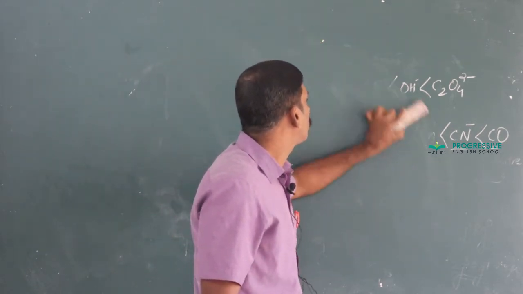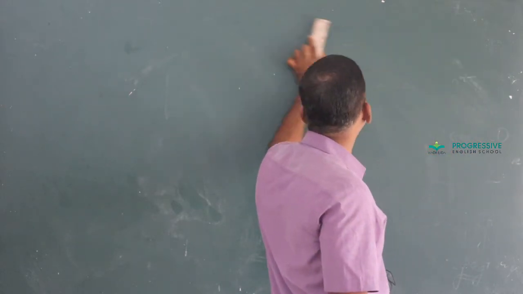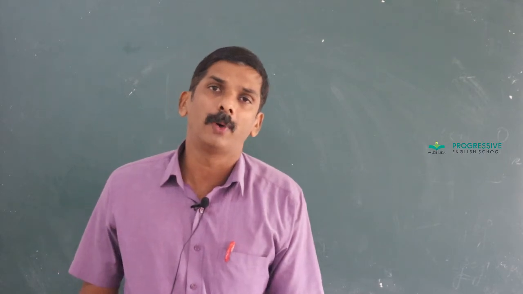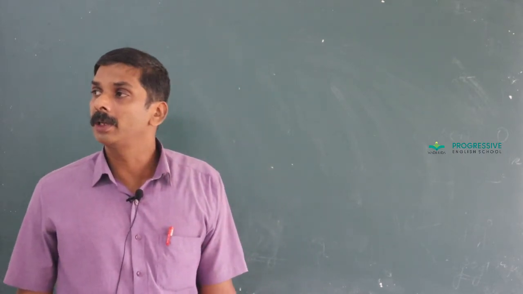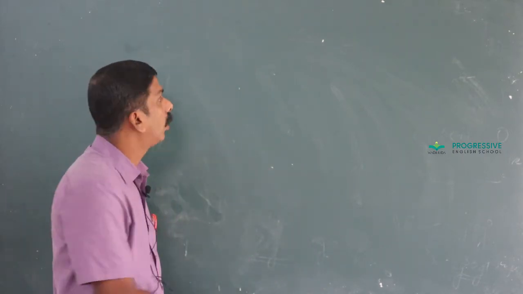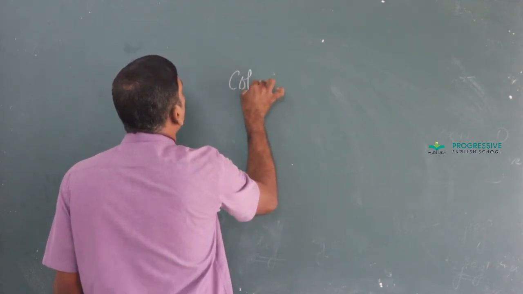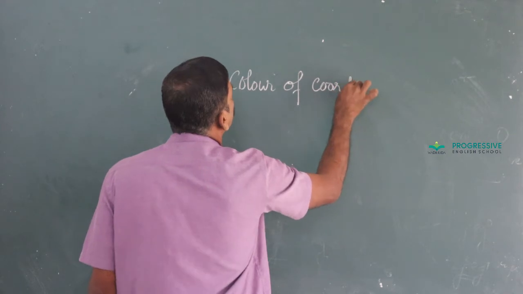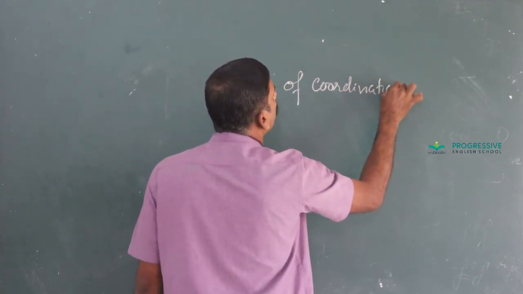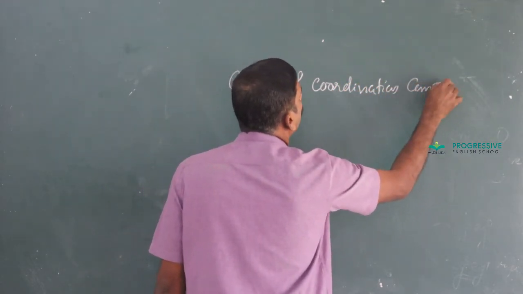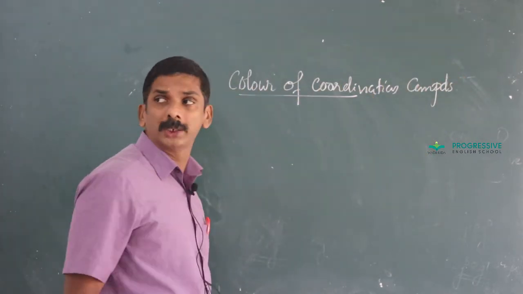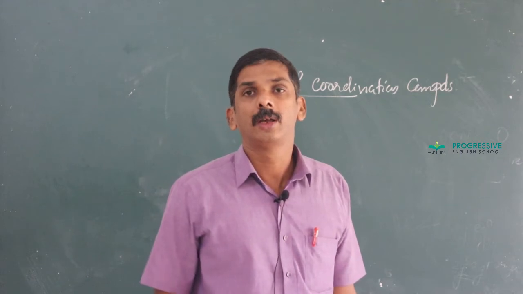Next is one of the drawbacks of valence bond theory. It does not explain the color formed by coordination compounds. Next, color of coordination compounds. How do coordination compounds exhibit color?